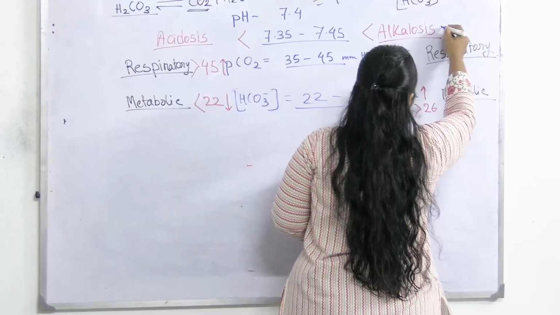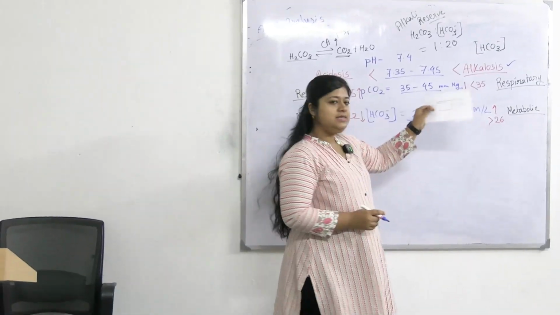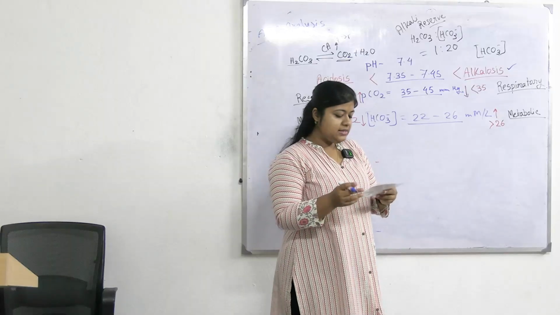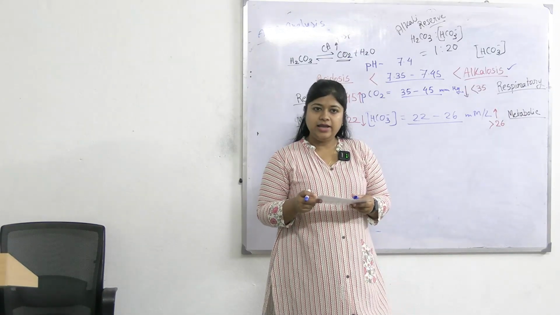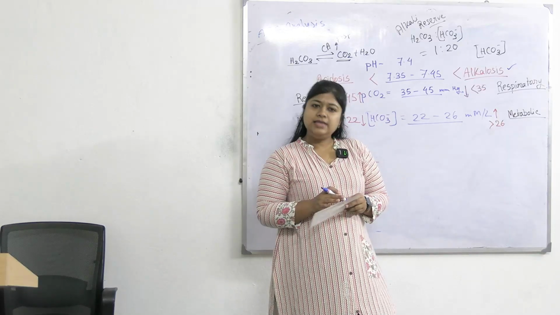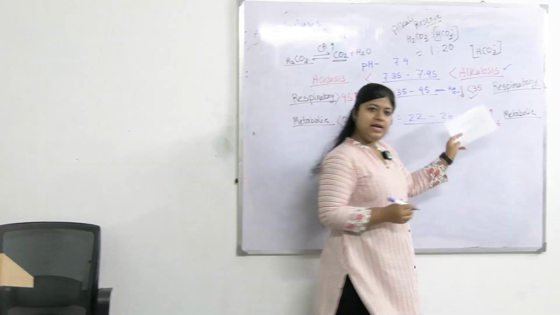What is given in this case? PCO2 is decreased. So PCO2 is 25. First of all, in this case it is alkalosis. From the pH value we can say this is alkalosis. Next comes the PCO2 value, which is 25, less than normal.